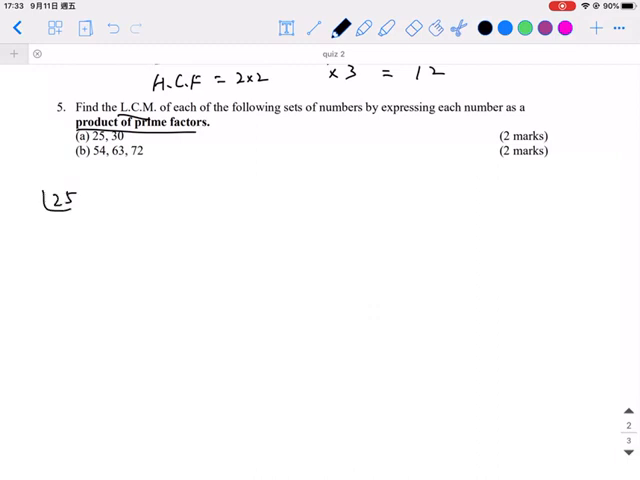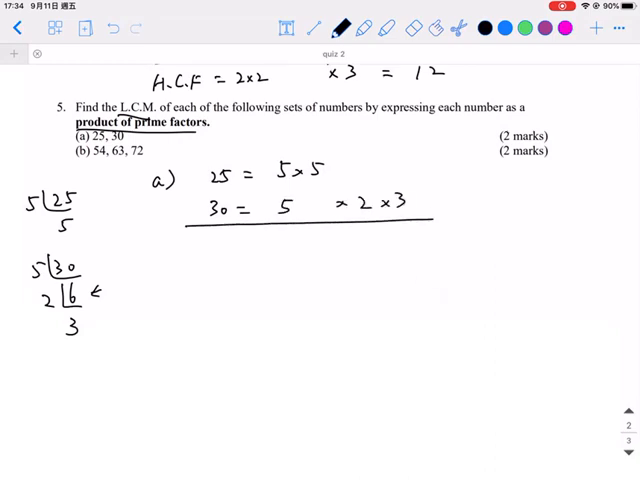So the factors of 25 should be 5 times 5, and 30 is 5 times 6. Remember, 6 is not a prime number. It should be 2 times 3. So therefore, for part A, 25 is equal to 5 times 5, and 30 is equal to 5 times 2 times 3. Now for the LCM, it's the common multiple.